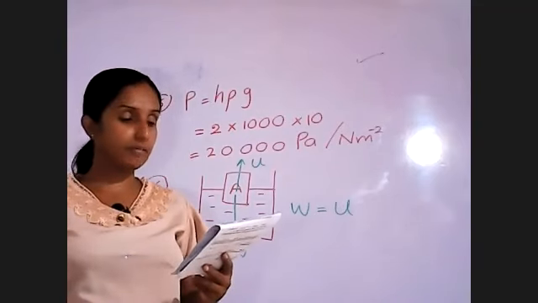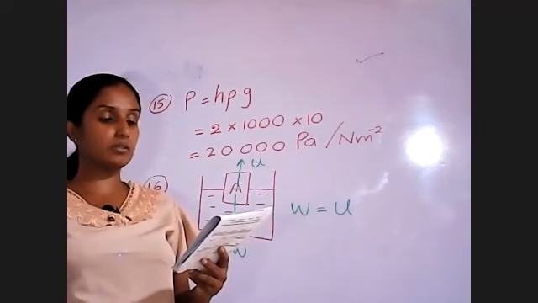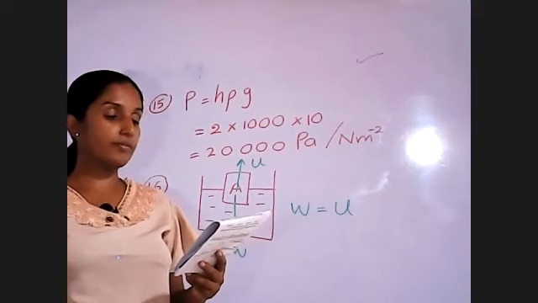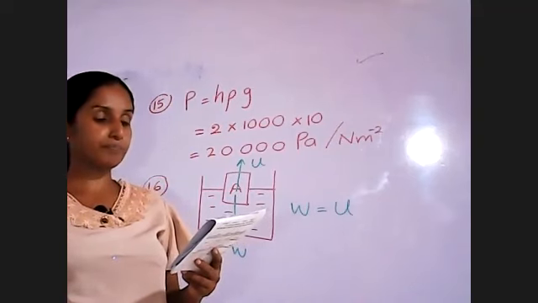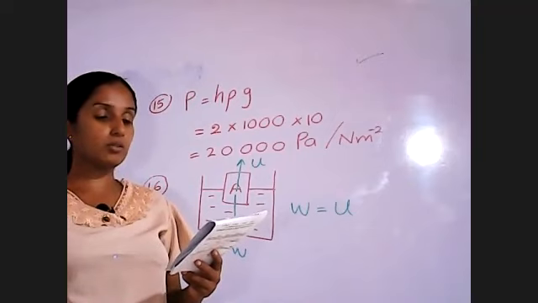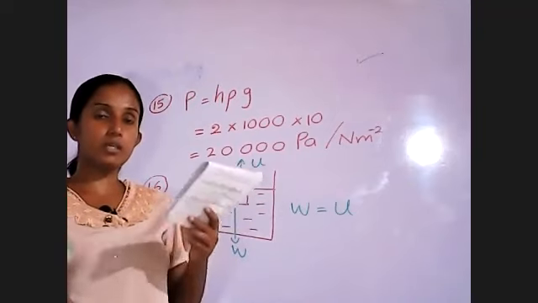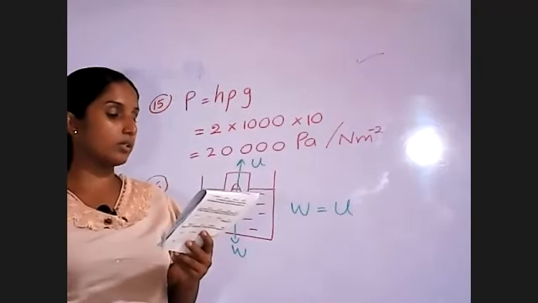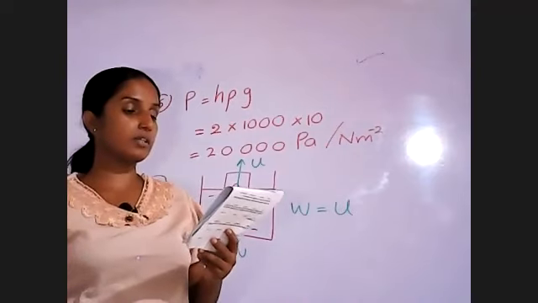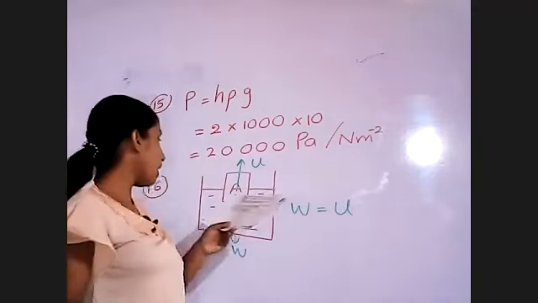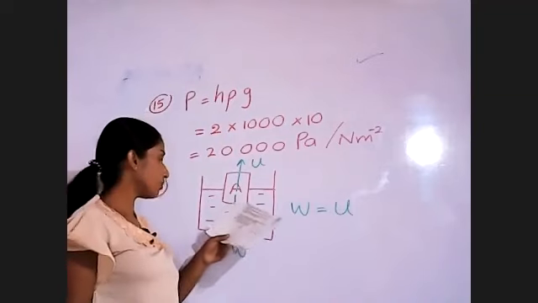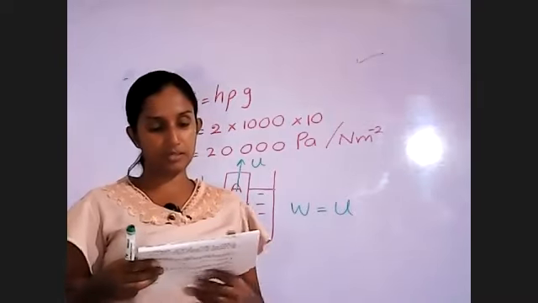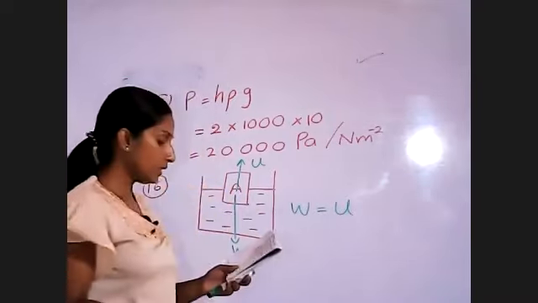The volume of the liquid displaced by A is equal to the total volume of A. No, that is also wrong. The volume of liquid displaced by A is not equal to the total volume, but to the volume that is immersed. So the third one is also wrong. The density of A is equal to the density of the liquid. No, it is half immersed and floating, so we can't say like that. So the answer should be the first one. First one. Now we will move to question 17.